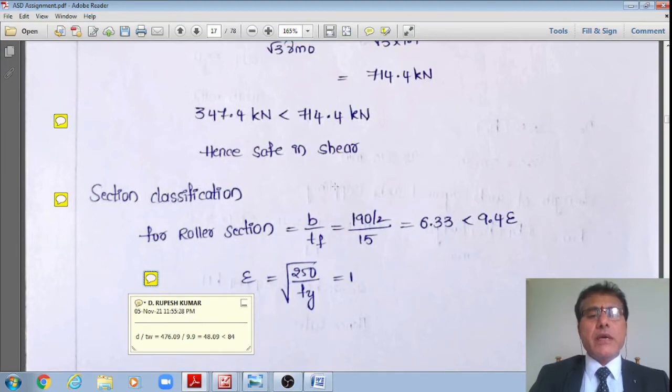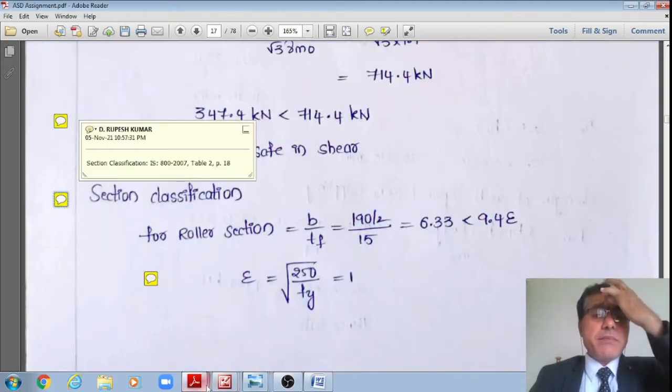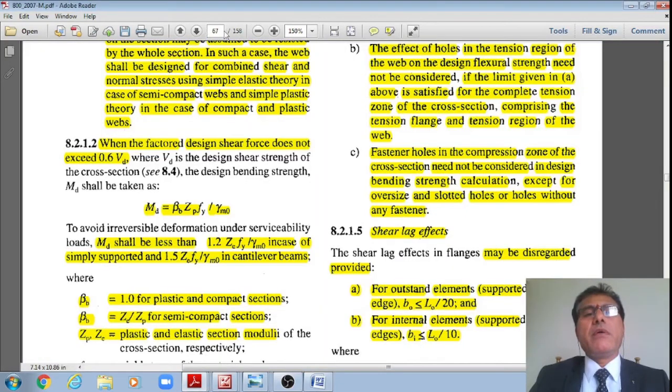However, d is h1, which is 476.09 divided by thickness of the web, is equal to 48.09, which is less than 84. Therefore, as per this table 2, page number 18, let me just go to this page.